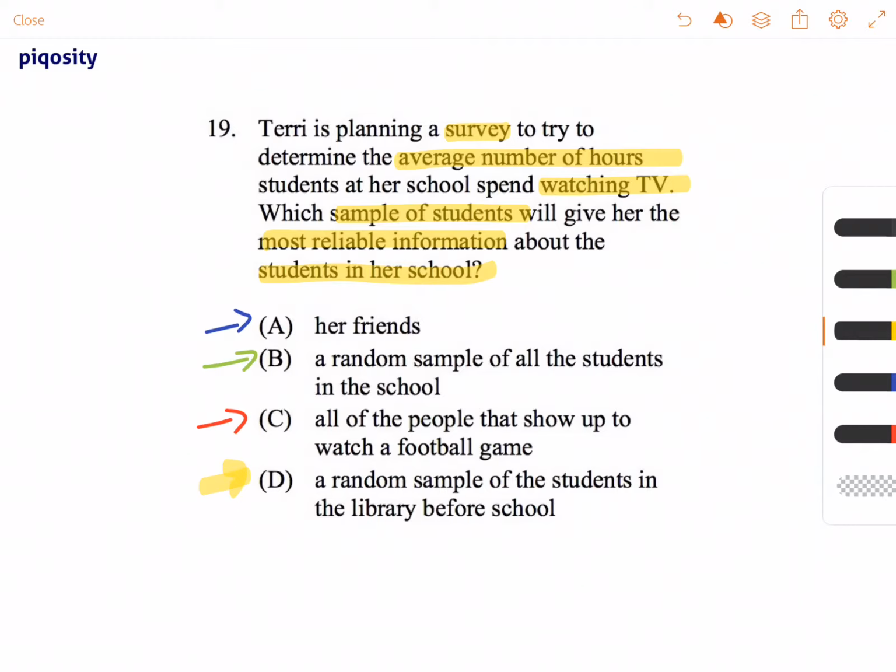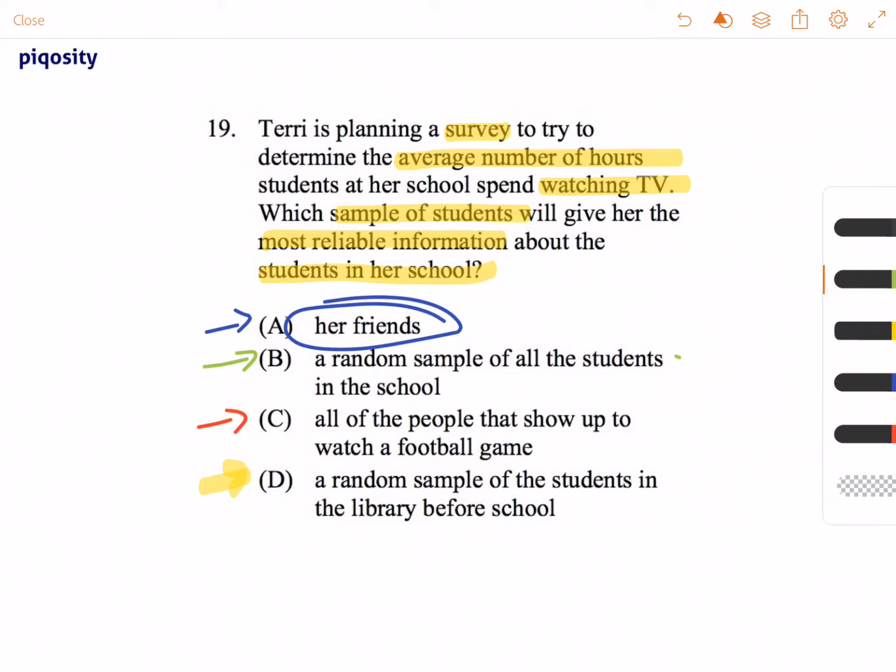So in order to have a reliable glimpse of everybody at her school, or what would be the average number of hours all of the students in her school would spend watching TV, she needs to get as many different types of students from that school as possible. So if she's looking at her friends, these are just going to be people that share the same interests and how they spend their day.